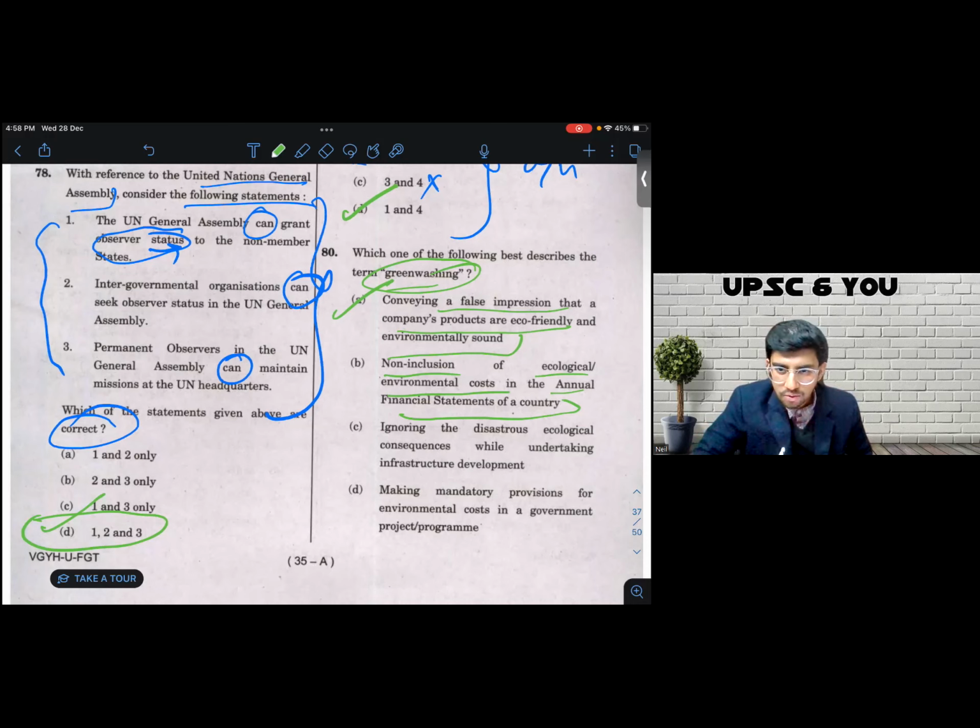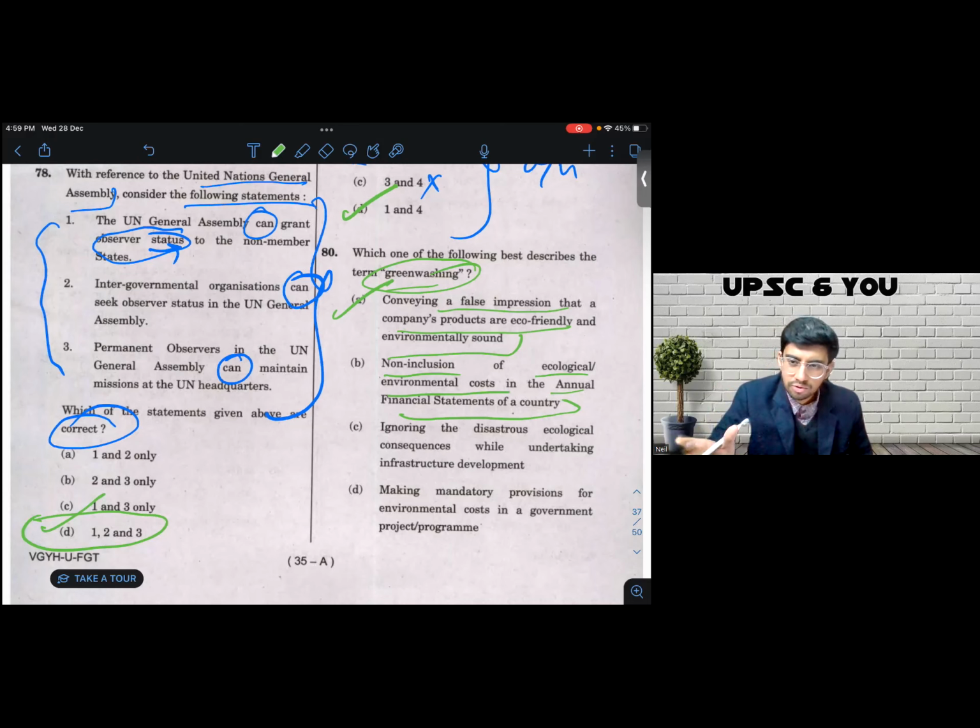If I were not aware of it directly, I could have still solved it by using the word washing. So everybody has heard the term brainwashing. You say, don't get brainwashed by that, don't watch that video, you will get brainwashed, don't talk to that person, that person brainwashes you. So what does that mean? It means that person conveys a false impression about certain things. Similarly, using the knowledge of what brainwashing is, greenwashing also would be similar, but not in the domain of psychology, in the domain of ecology. So A, that way could have been right using the knowledge of what brainwashing is.